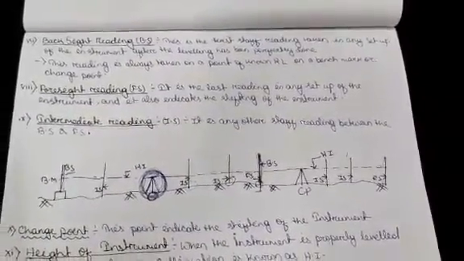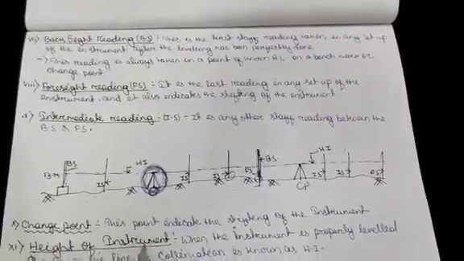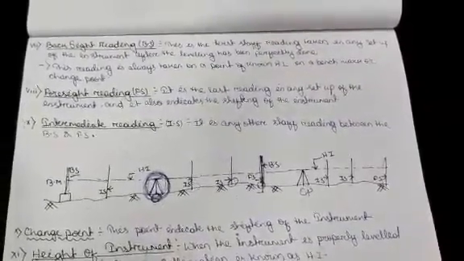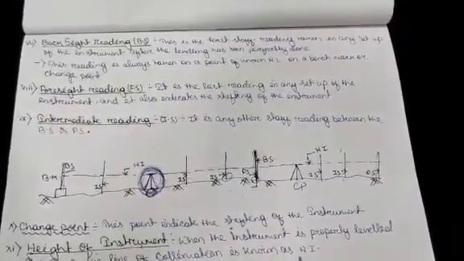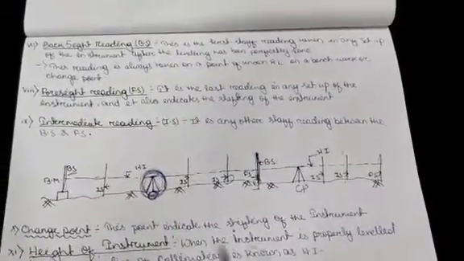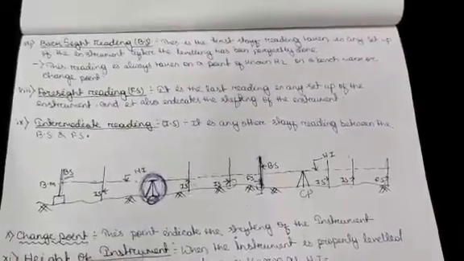Next point is height of instrument. When the instrument is properly leveled, the RL of the line of collimation is called HI, or height of instrument.